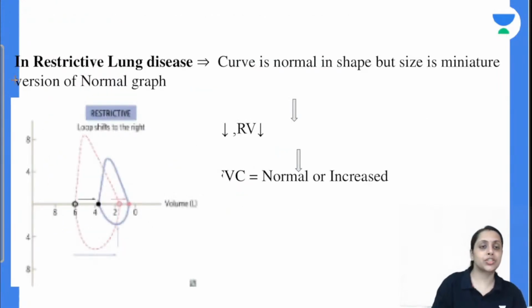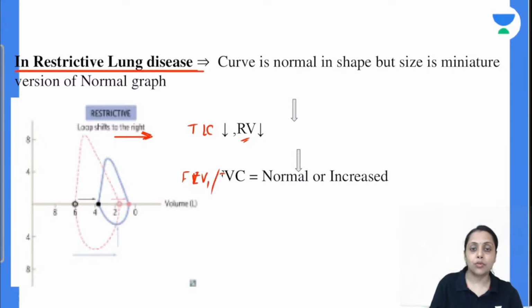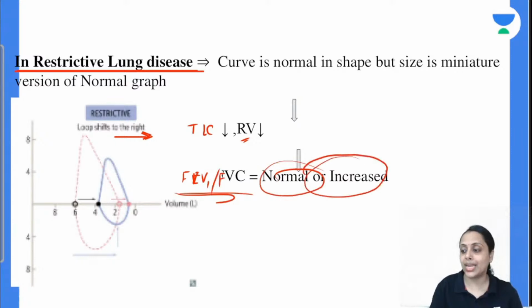Moving to the next situation, that is in restrictive lung disorder. Restrictive lung disorder में क्या होगा, curve is normal in shape, but the size is the miniature version, and the loop shifted toward the right. And जैसे right shift होगा तो हमारा total lung capacity decrease होगा, residual volume decreases, and our Tiffeneau index, force vital capacity, force expiratory volume in 1 second upon force vital capacity, this ratio either increases or remain normal.